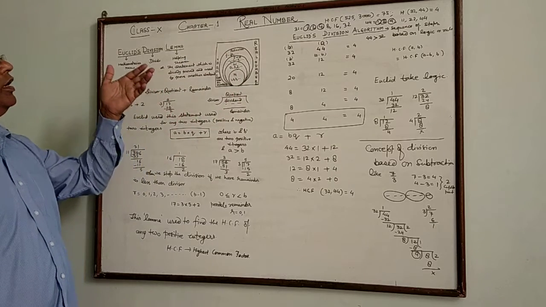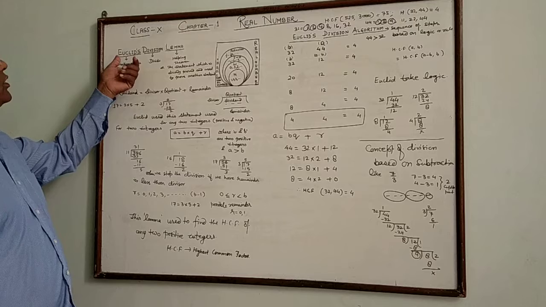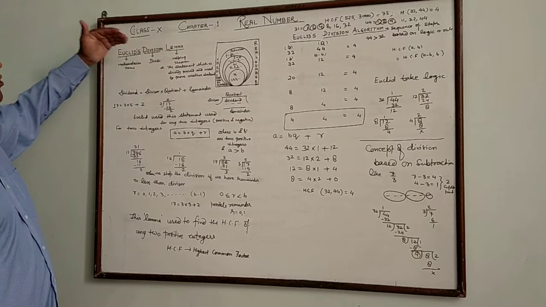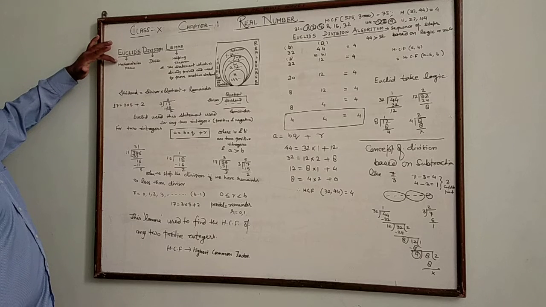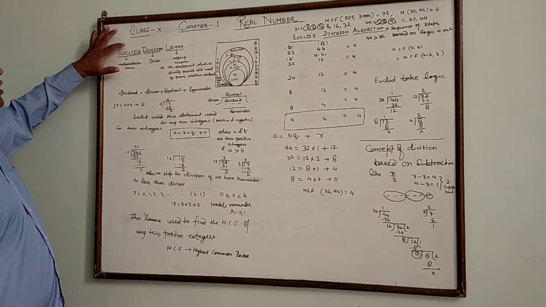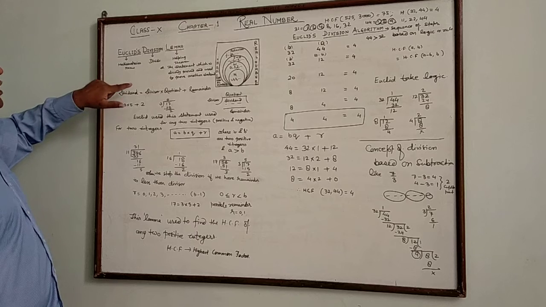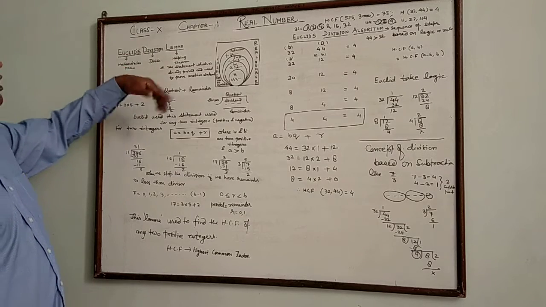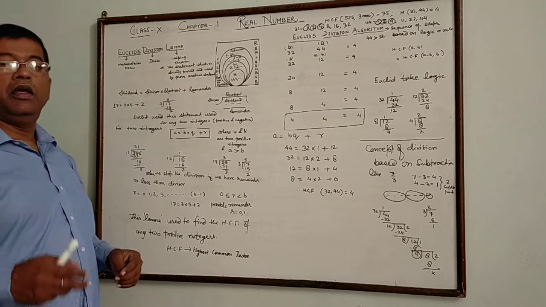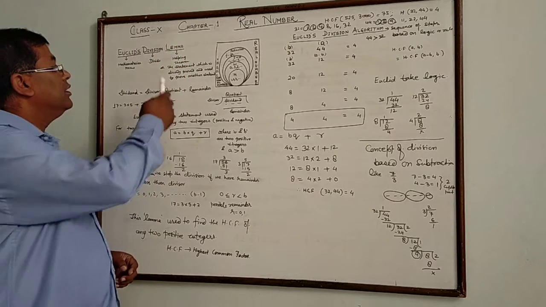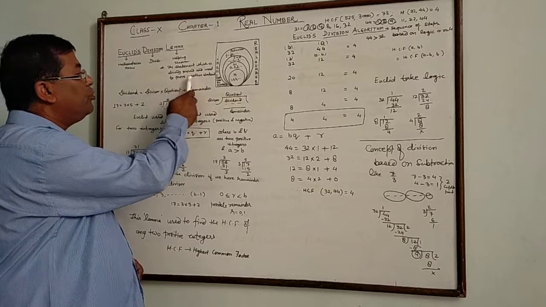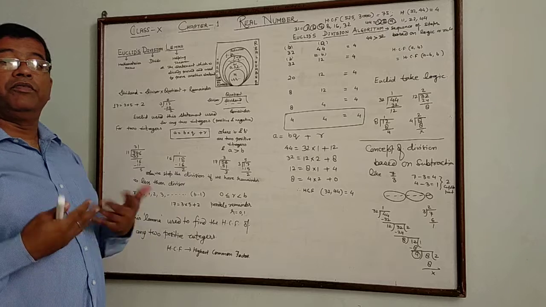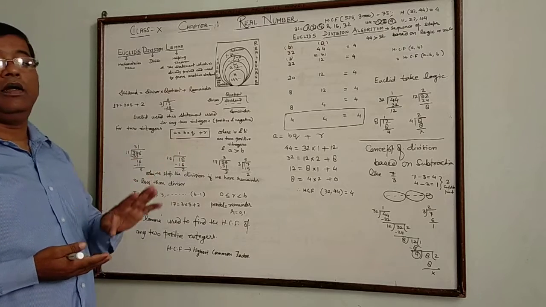Now, in this chapter, the topic is Euclid's division lemma. First, we explain the meaning of these three words. Euclid is the name of a mathematician. Division is the process of dividing any two numbers. Lemma is a helping theorem, or in the NCERT book it is written as a statement which is already proved and used to prove another statement. But what is the difference between a theorem and a lemma?